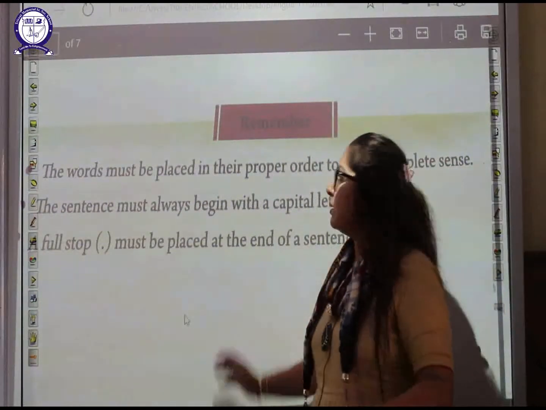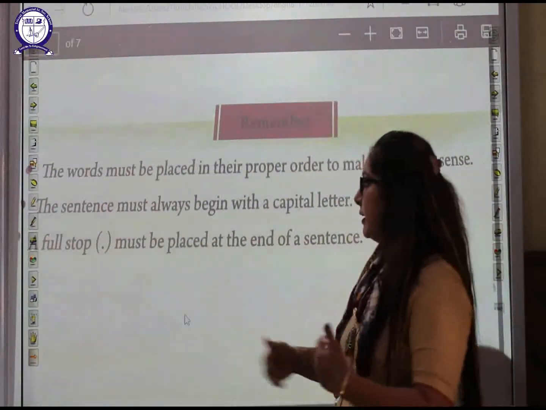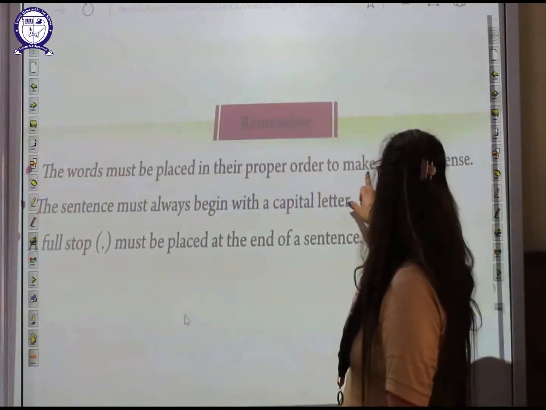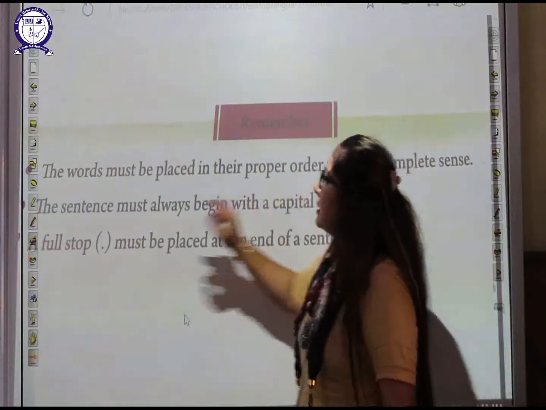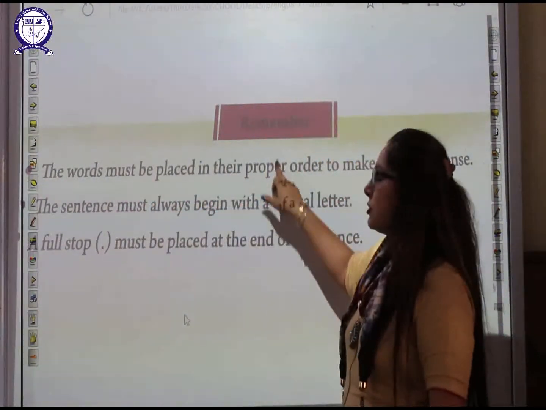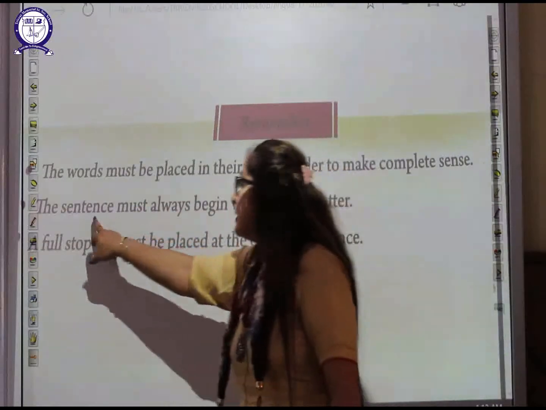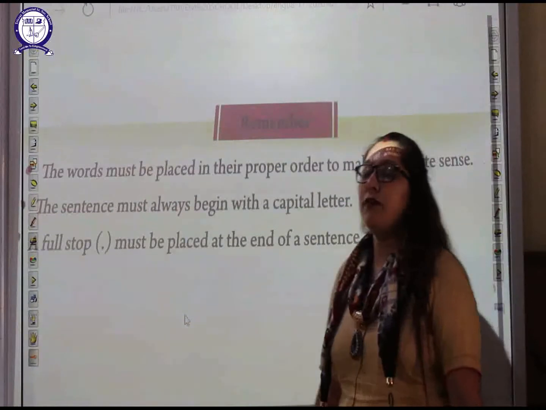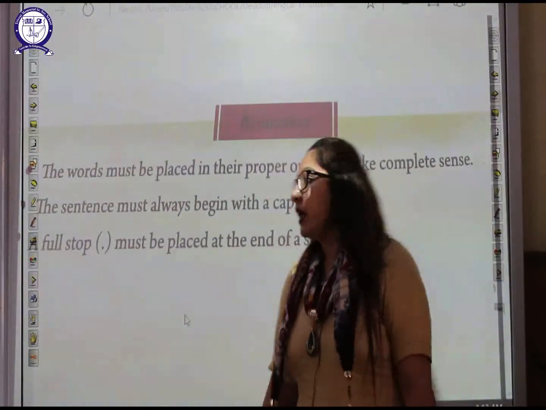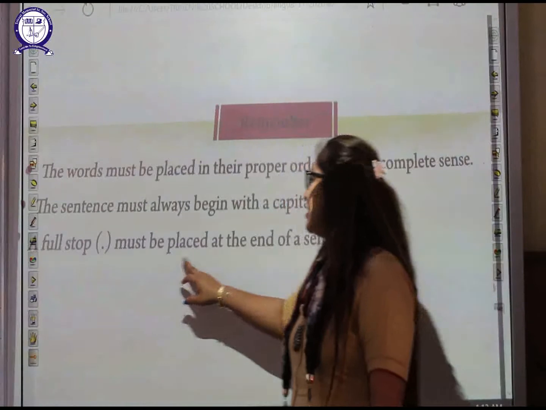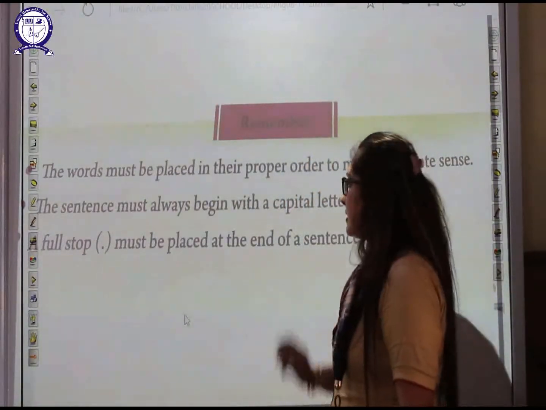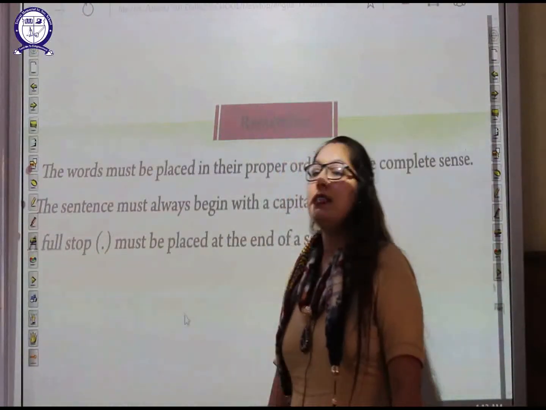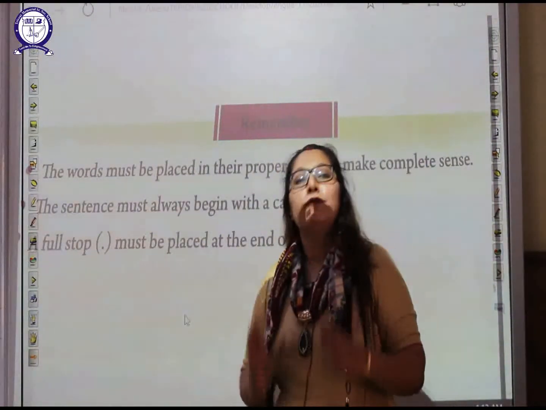So we'll remember all the points which we have done before. The words must be placed in their proper order to make a complete sense. So this is called a sentence. A sentence must always begin with a capital letter. A full stop must be placed at the end of a sentence. Sentences always end with a full stop.